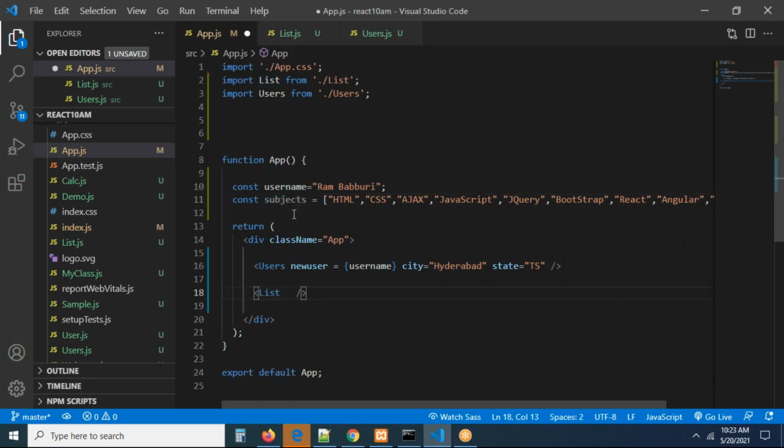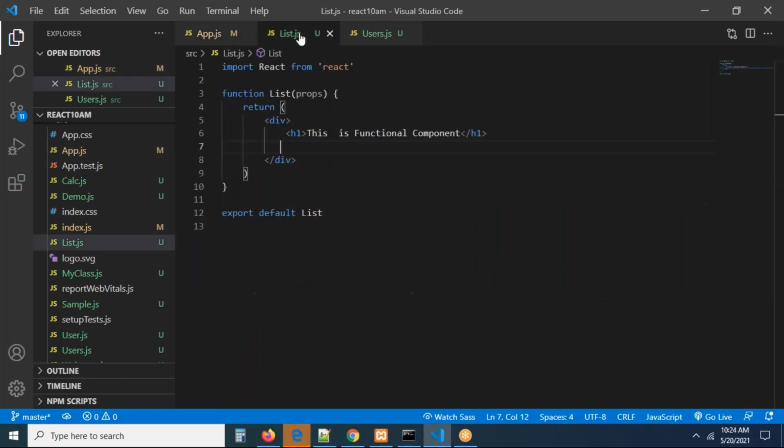Let me take the variable name as subjects. Here I'm taking simply list subjects is equal to subjects. You can take it like this also, no problem. Understand, guys? We are passing subjects to the list component. Now can I access the subjects there? Now you can go to your list component. This is the functional component.